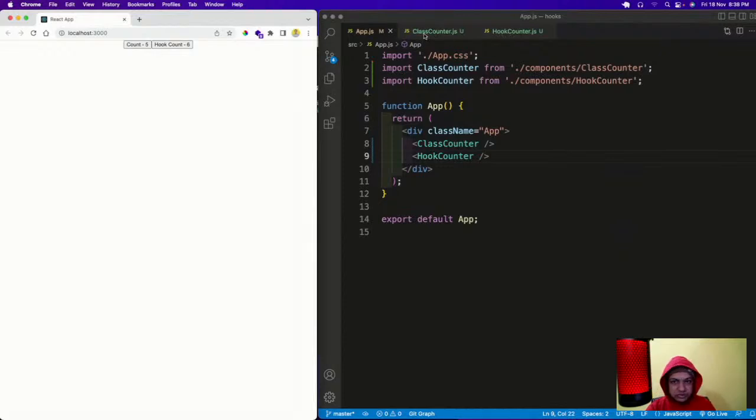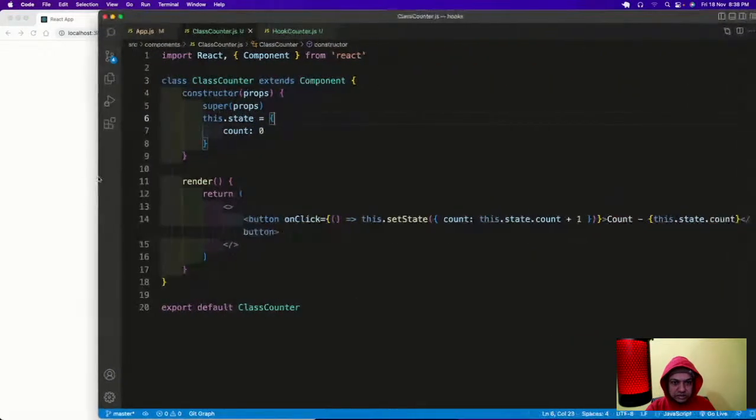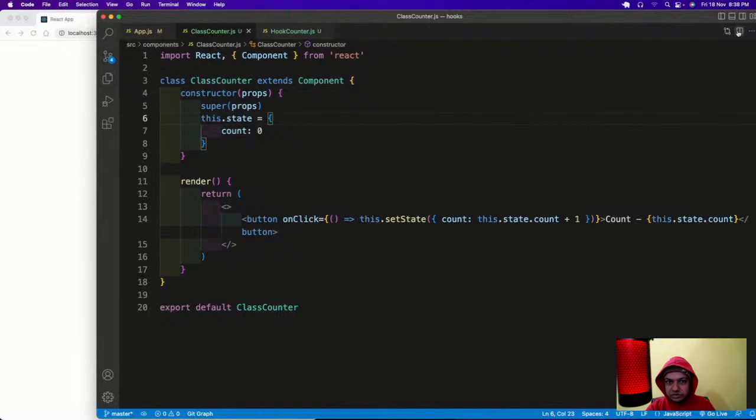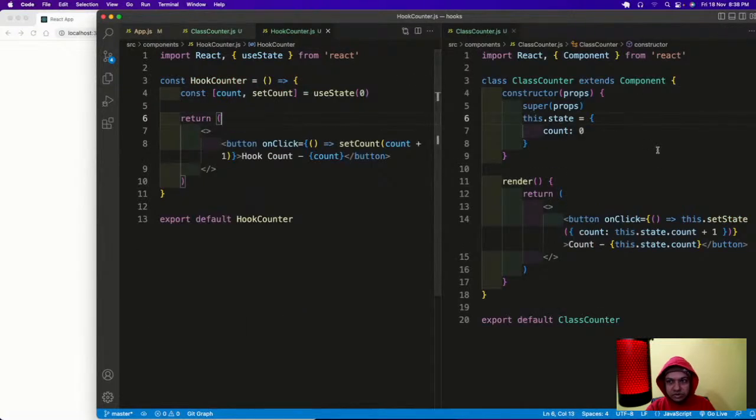So how it is working? So let us compare both of these things. Okay, see, the thing here is that this count variable will initially have the value of 0. This is exactly like this dot state. Although this dot state was an object, here the count will have an initial value of 0. But what is the set count? Set count is equivalent to the set state.